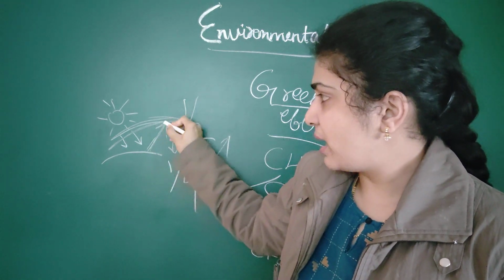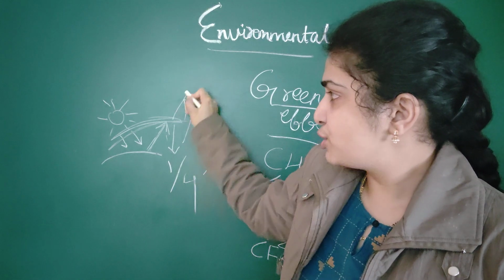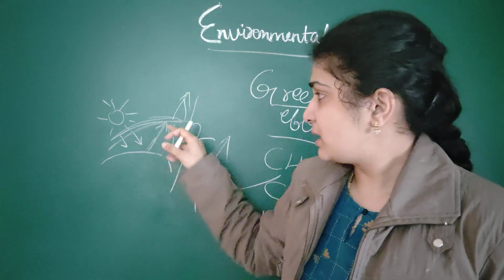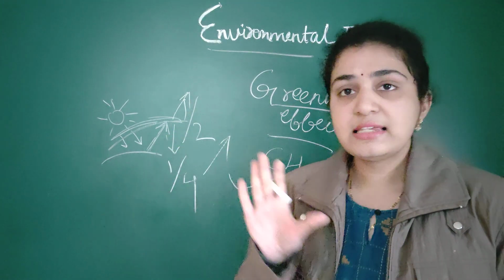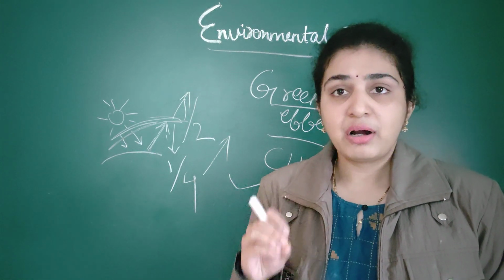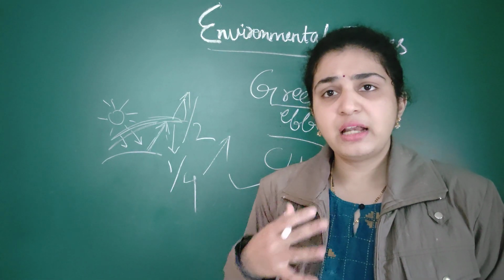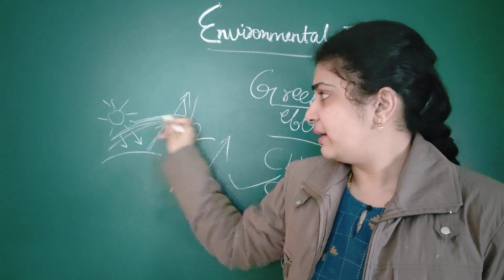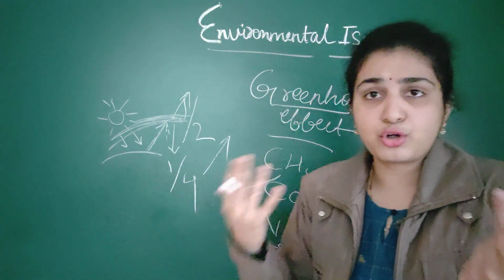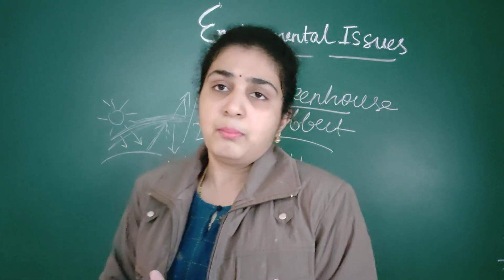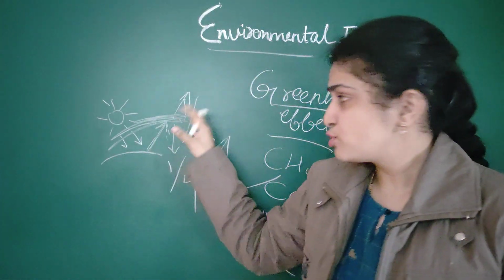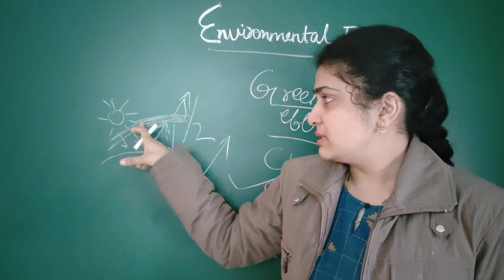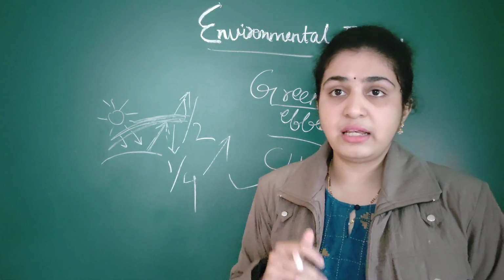Actually, when this solar radiation is reflected back, it should go back into the space. But because of the greenhouse gases, it is coming back to the earth's surface. Ideally, this is the case which should happen. But what is happening? So much of greenhouse gases are getting accumulated because of deforestation, paddy fields, burning of fossil fuels, and chlorofluorocarbons. Because of all this, so many greenhouse gases are accumulated in the atmosphere.